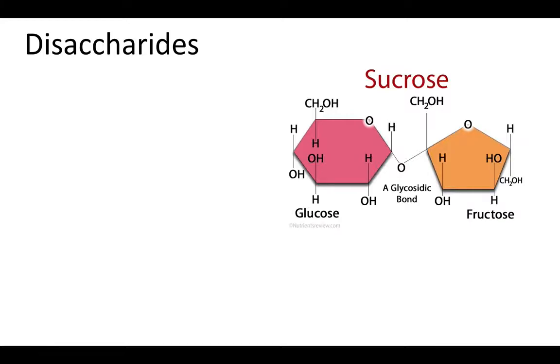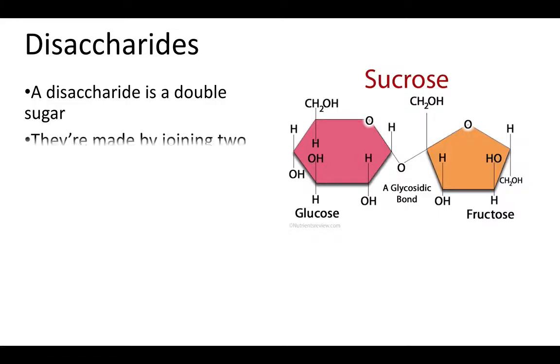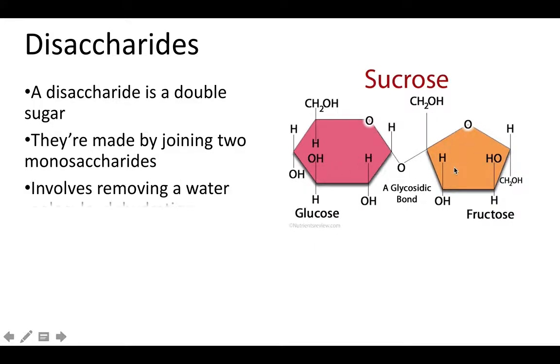Disaccharides. So if you take a look at that word, it begins with di, and I want you to think of two every time you see that word part di, or you can think of double. That also begins with a D. So a disaccharide is a double sugar. It has two sugars that are linked together, joined together. They're made by joining two monosaccharides. So sucrose, for example, right here, is made by joining a glucose molecule with a fructose molecule.